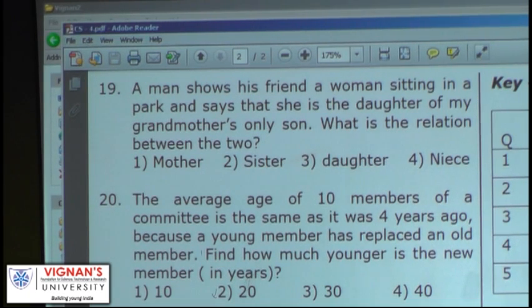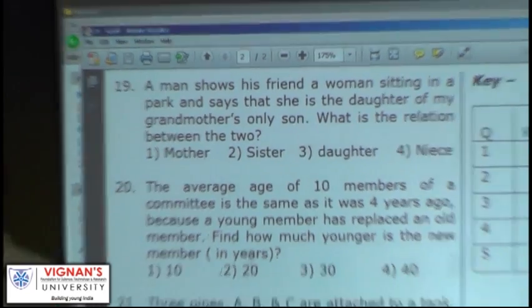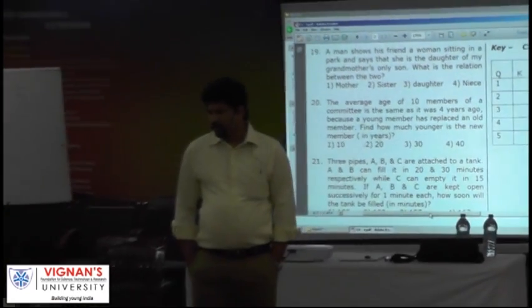Grandmother's only son must be? So how is the daughter related to him? Sister. Cousin కూడా అవ్వచ్చు.